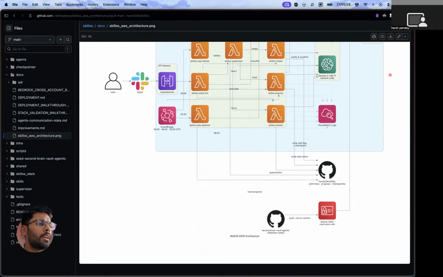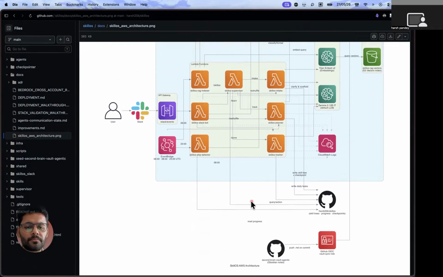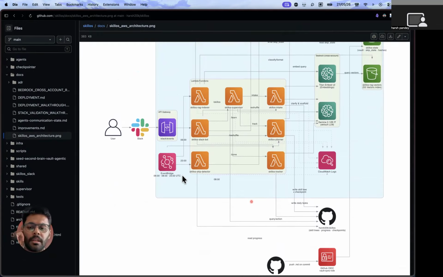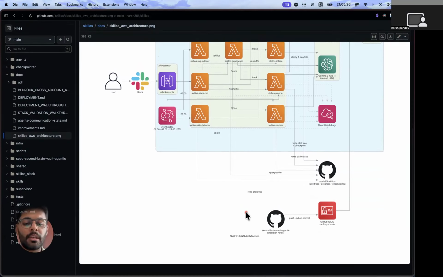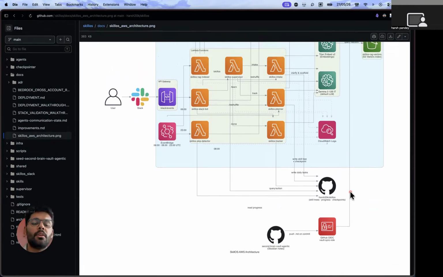I'm using a cloud architecture, and it's all serverless using Lambdas. And EventBridge is for triggering nightly events. So at the end of the day, if there are tasks remaining, those tasks are carried forward for the next day. And in the morning, there is also a check on whether the notes are updated, so the notes will be automatically embedded if any new notes are present.